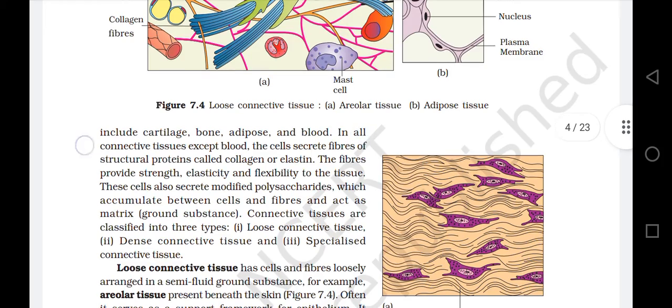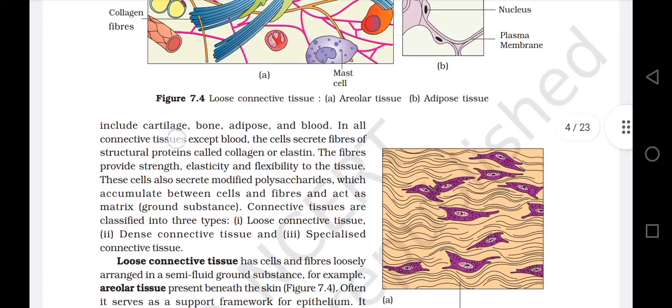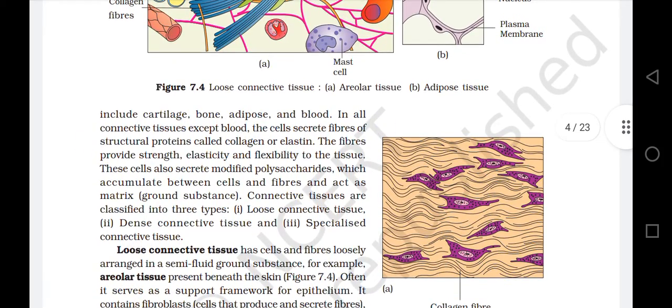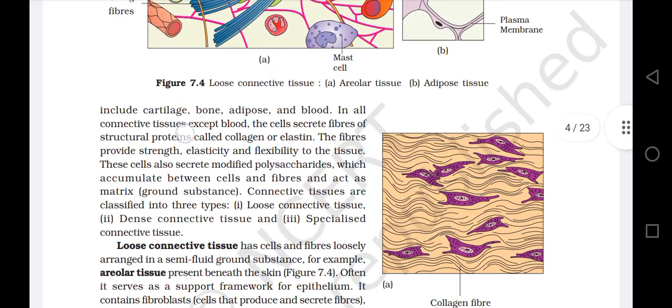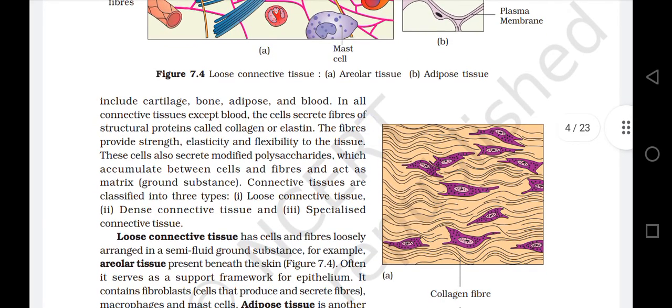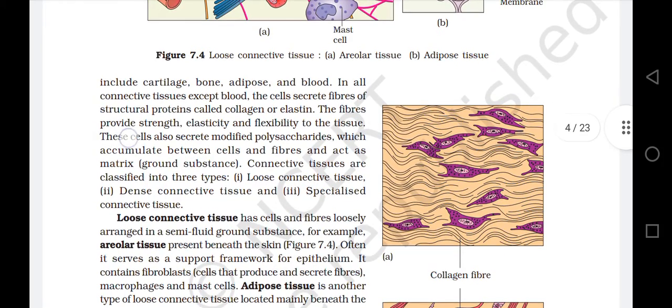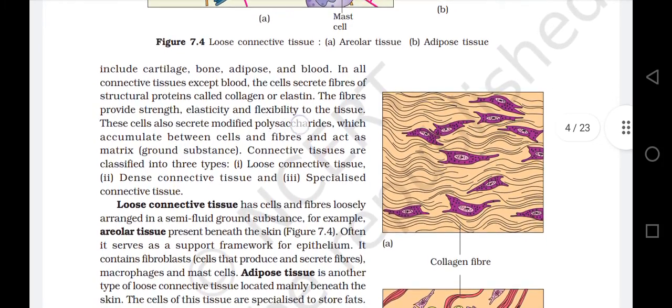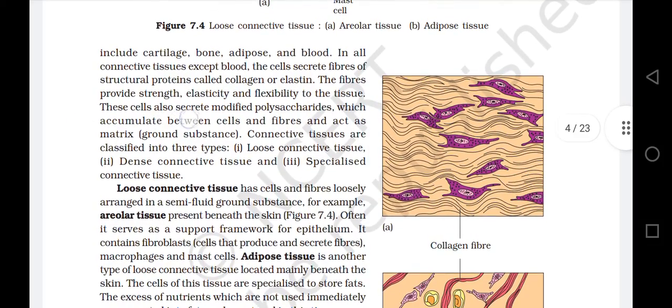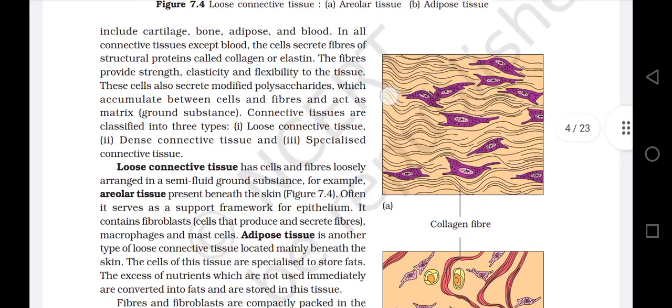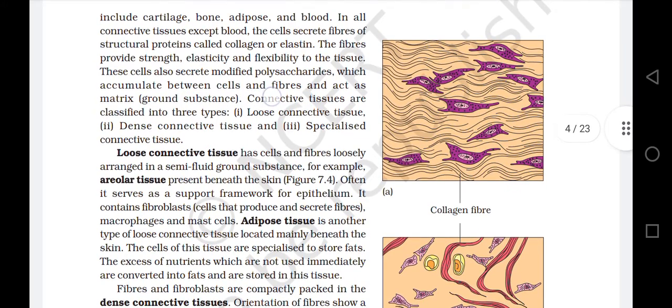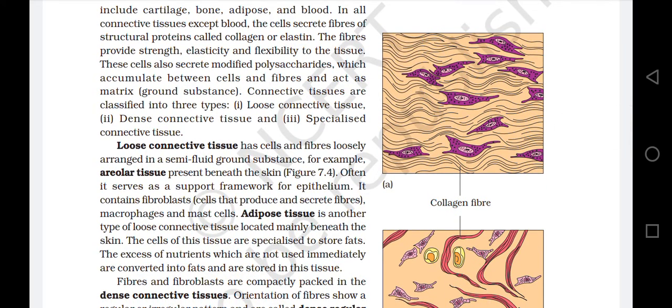In all connective tissues except blood, the cells secrete fibers of structural proteins called collagen or elastin. The fibers provide strength, elasticity, and flexibility to the tissue. These cells also secrete modified polysaccharides, which accumulate between cells and fibers and act as matrix ground substance. Connective tissues are classified into three types: loose connective tissue, dense connective tissue, and specialized connective tissue.